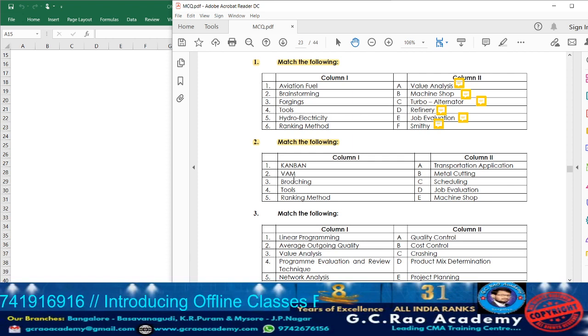Next, what do we have? Broaching. What is broaching? Broaching is a machining process that uses a toothed tool called a broach to remove material. If they want to remove material, usually some toothed tool will be there which helps us remove the material from some place. That machine we are going to call broaching. Usually broaching machines can be of 2 types. One is linear and another is rotary.